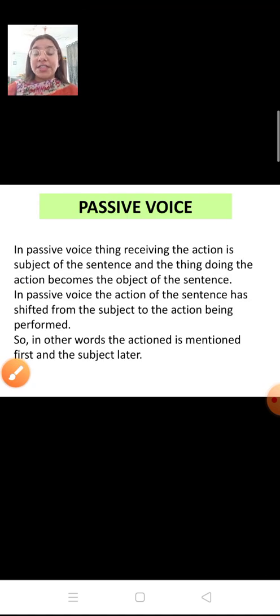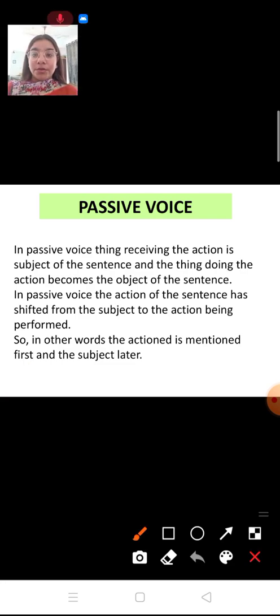Now let us move on to the passive voice. What is passive voice? In passive voice, the thing receiving the action is the subject of the sentence, and the thing doing the action becomes the object of the sentence. In passive voice, the focus of the sentence has shifted from the subject to the action being performed. Now what happened? Let us understand it.